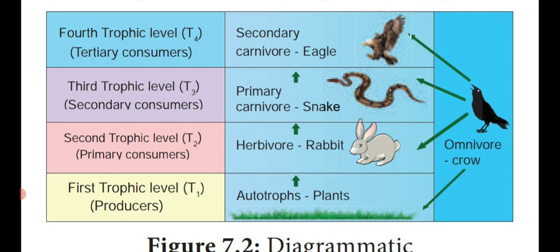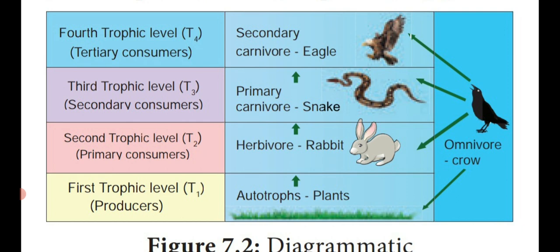Dear students, the consumers, particularly the flesh-eating animals, are known as carnivores. What is that? Carnivore. Plant-eating animals are herbivores. Flesh-eating animals are known as carnivores. So here, which one is the carnivore first? Snake. So the snake is known as primary carnivore. Then another flesh-eating animal, what is that one? Eagle. They are known as secondary carnivore.